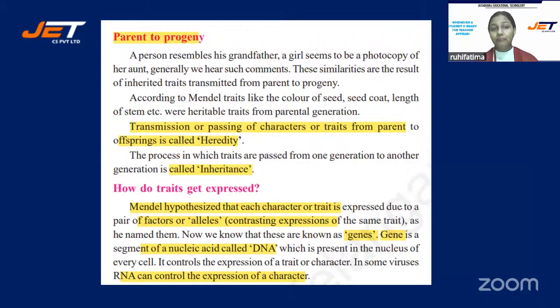Transmission or passing of characters or traits from parent to progeny is called heredity, and the process is known as inheritance. How do traits get expressed? Mendel hypothesized that each character or trait is expressed due to a pair of alleles, or contrasting factors. Now we know these factors as genes, and a gene is a segment of nucleic acid called DNA. In some viruses, RNA is there.